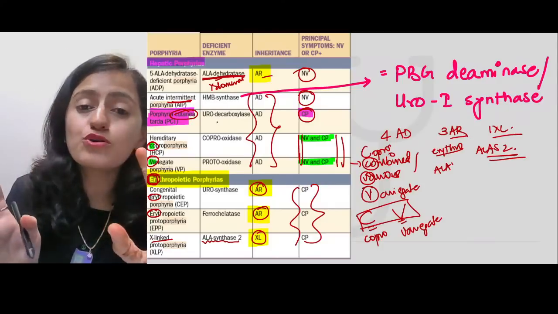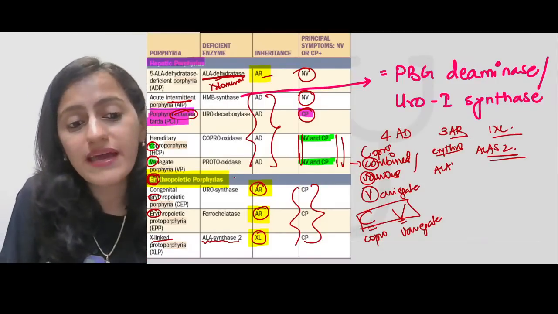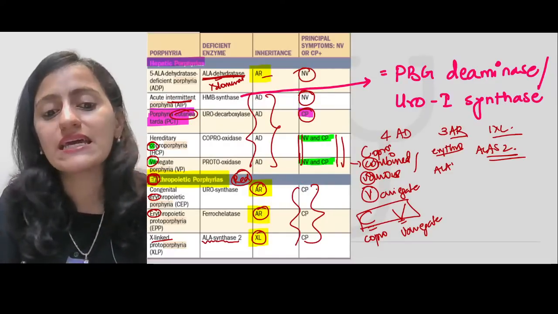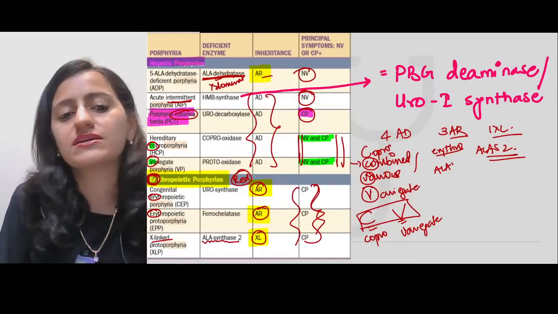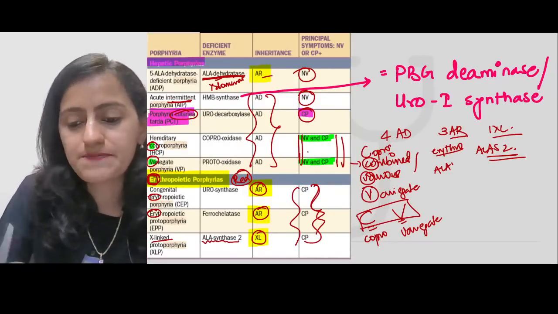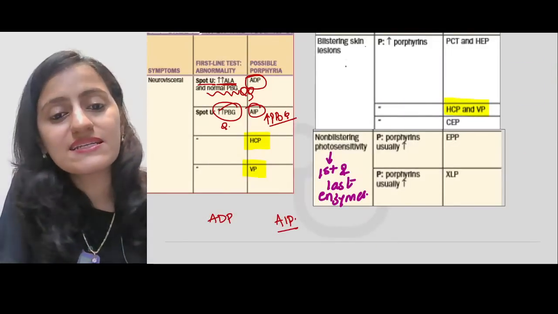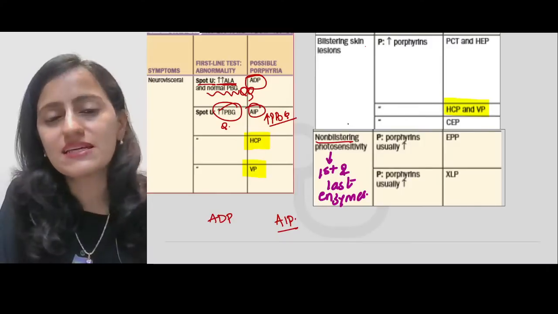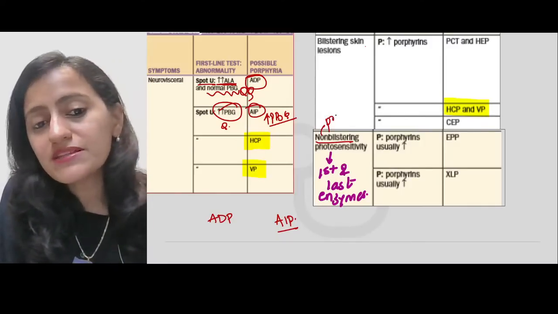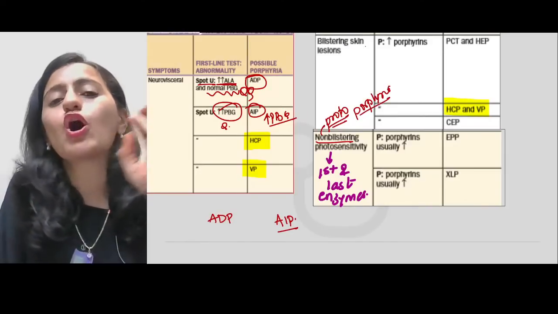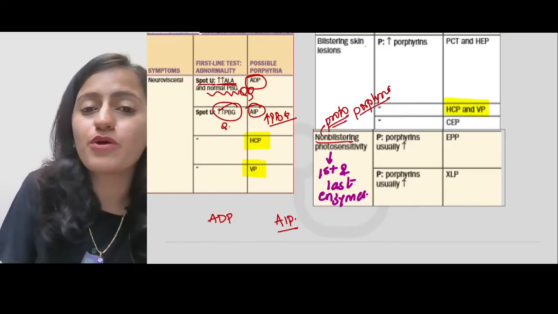Now, also remember at this point that all the erythropoietic porphyrias are cutaneous manifestations. Remember, erythro means red, erythro means red. So basically remember that causes the red skin. So all of those are cutaneous. Okay. So in the cutaneous ones, which are blistering skin lesions, which are non-blistering skin lesions. So remember, the protoporphyrias are the ones which are non-blistering. Which are the protoporphyrias?